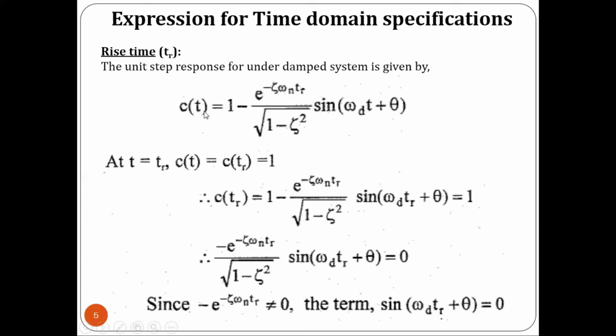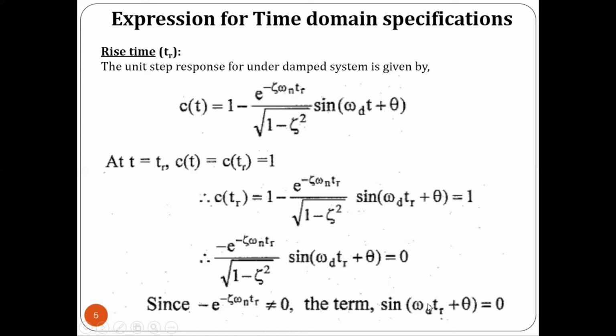So right, to find out the rise time, let us take the time t is equal to tr and the value of c of t is equal to c of tr is equal to 1. So we will be substituting t equal to tr and c of tr is equal to 1. We will be getting this expression.